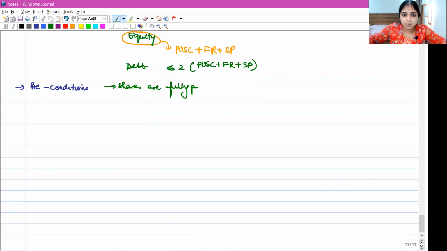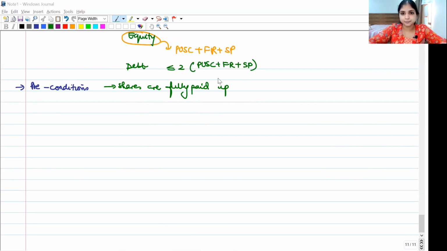Now let's connect this concept with provisions which we have already studied. Can you try to recall where exactly did we study this fully paid up condition already? Can you think? I'll give you a moment to pause and think. Where exactly did we study that, a precondition that shares have to be fully paid up? You have to check that shares are fully paid up. Do you remember?